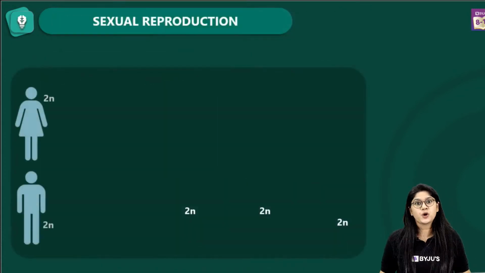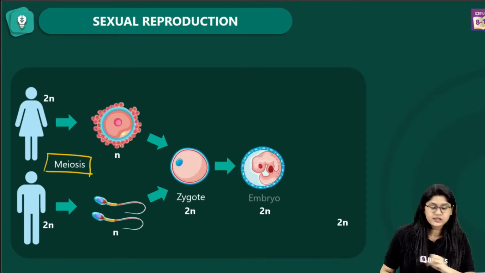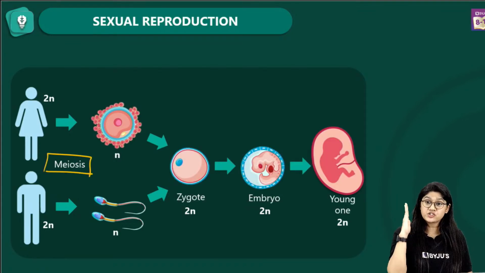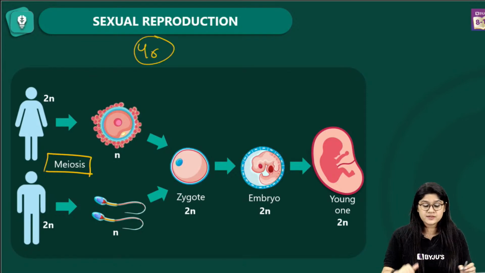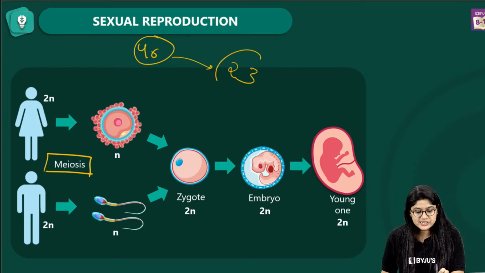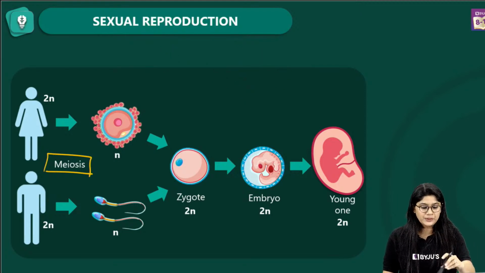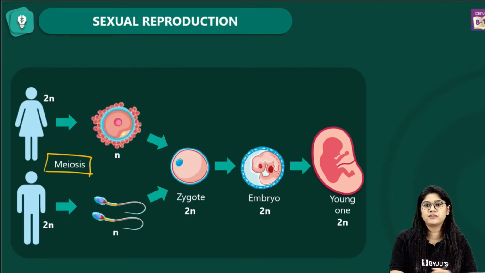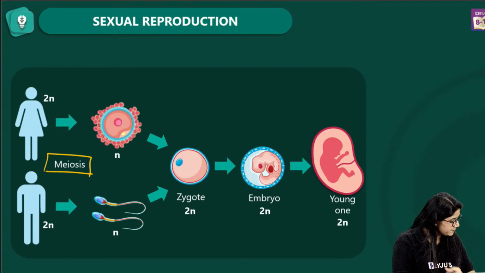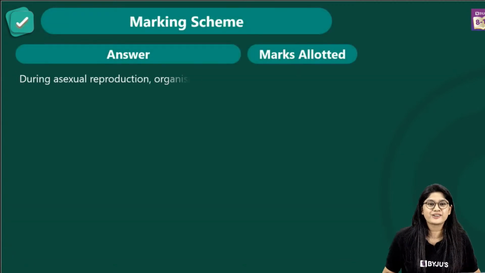Now, let's talk about the other process, which occurs in gamete formation, that is meiosis. In meiosis, the number of chromosomes gets halved. This is important, everyone. If the number of chromosomes is 46 in humans, we'll see 23 chromosomes in the gametes, be it the ovum or the sperm. Are we clear with this? The question is basically asking why this is happening, and we have this answer. Are we clear? This is how you can write the answer in your examination.